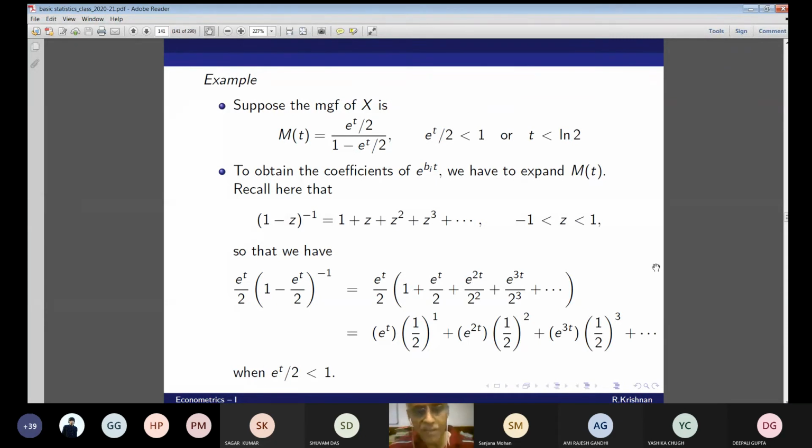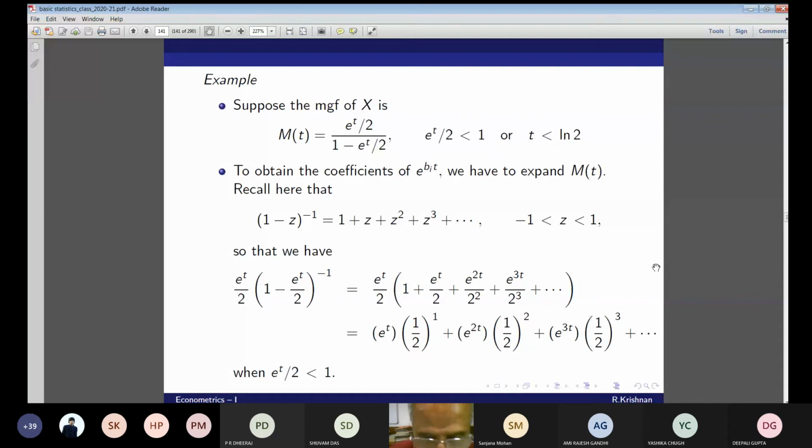To obtain the coefficients of e^(t bi), we have to expand the MGF first. How do we expand it? 1 minus z inverse. What is this series? Geometric series. Yes, it's very important, and again very useful in time series.